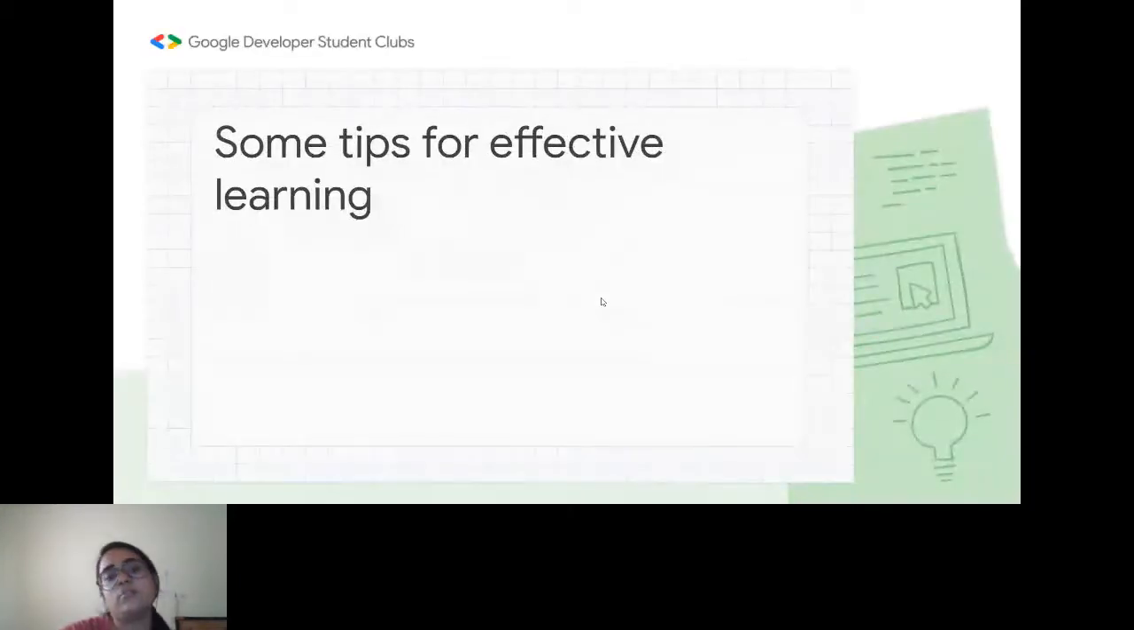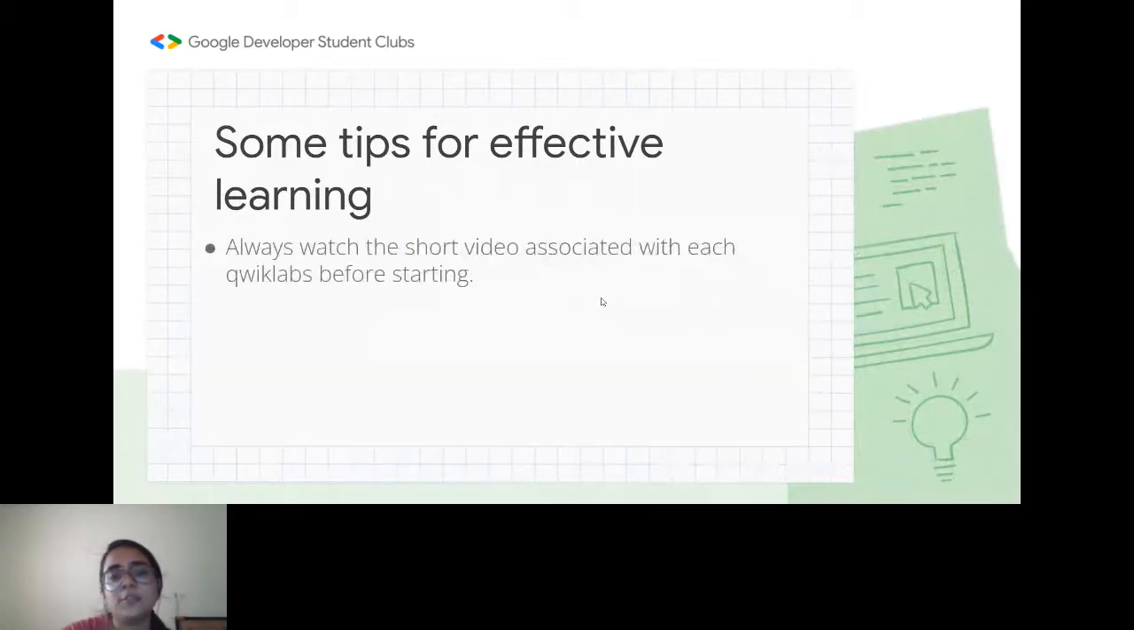So we will be giving you some tips for effective learning. The first tip would be that you can watch the short videos associated with your labs. Whenever you open some of the quick labs, you will come across those short videos, which come under the student resources. I really encourage you all to go through those videos and watch them.